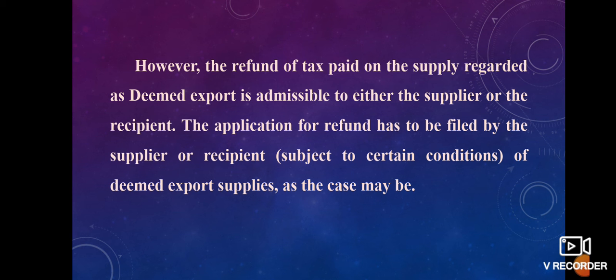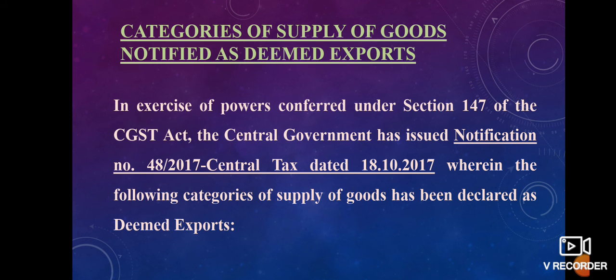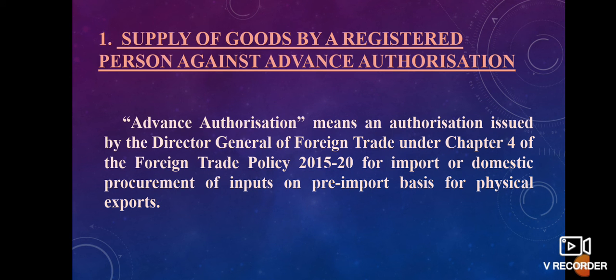The application for refund has to be filed by the supplier or the recipient, subject to certain conditions of deemed export supplies, as the case may be. Categories of supply of goods notified as deemed exports in exercise of power conferred under Section 147 of the CGST Act: the central government has issued notification 48/2017 Central Tax dated 18/10/2017, wherein the following categories of supply of goods have been declared as deemed exports. So following are treated as deemed exports.